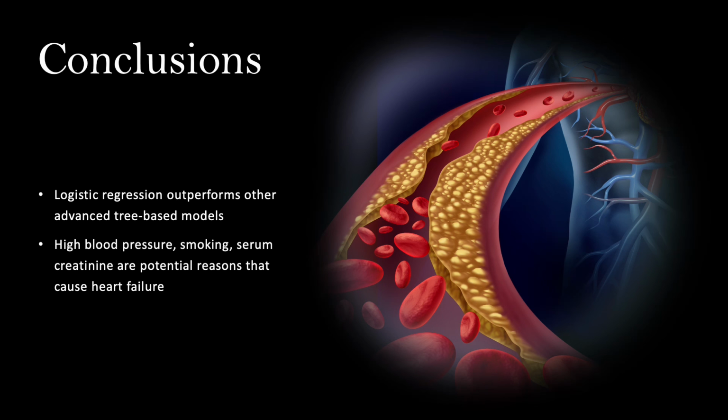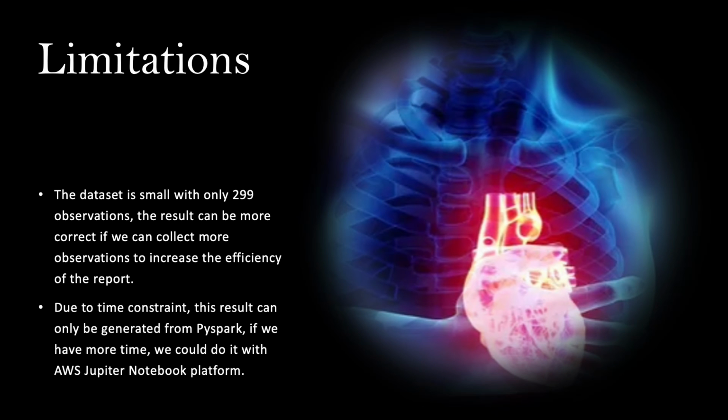While doing the project, we faced some limitations. First, the dataset is small, with only 299 observations. The result could be more accurate if we could collect more observations to increase the efficiency of the report. Due to the time constraint, this result can only be generated from PySpark. If we had more time, we could do it on the AWS Jupyter Notebook platform.